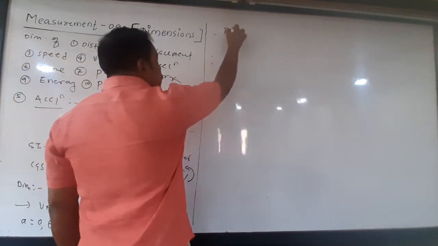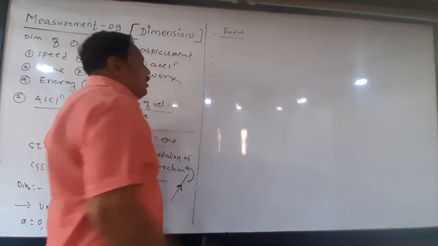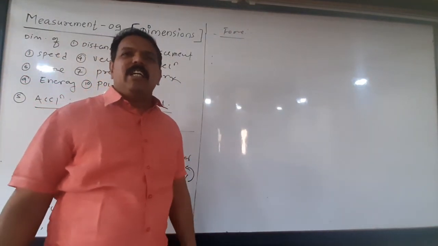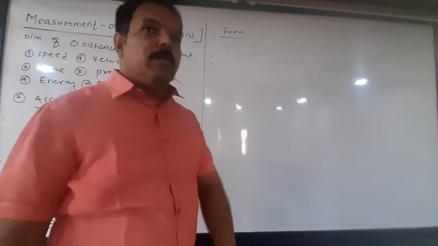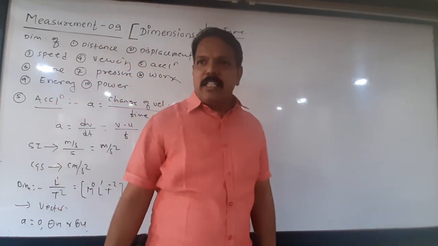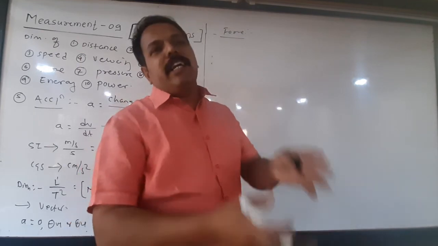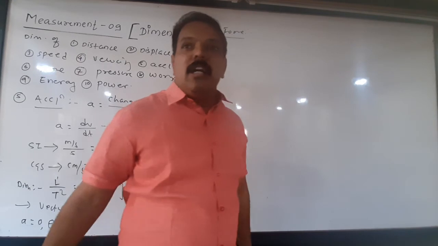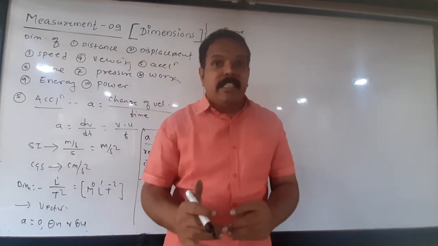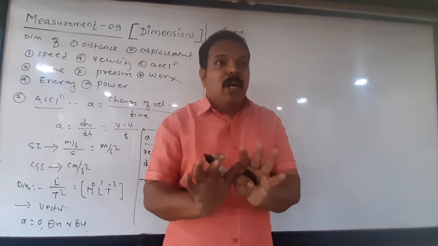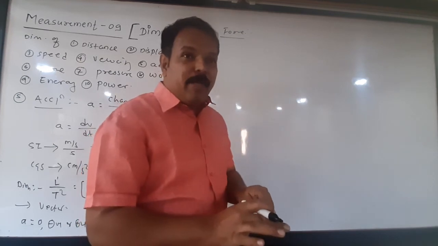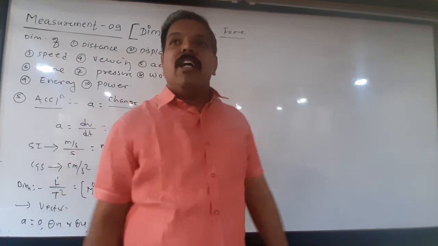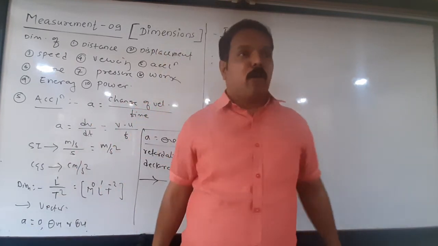Next is the force. What is meant by force? An external agency which changes the state of the body. Change the state of the body means if the body is at rest, that agency can bring the body into motion. If the body is already in motion, that agency can stop the body, or change the direction of motion, or change the speed of the body.